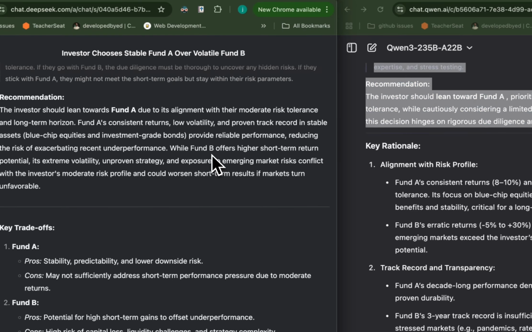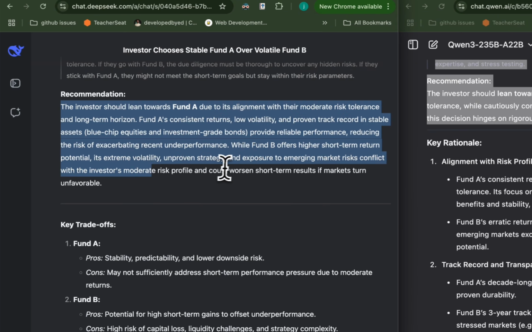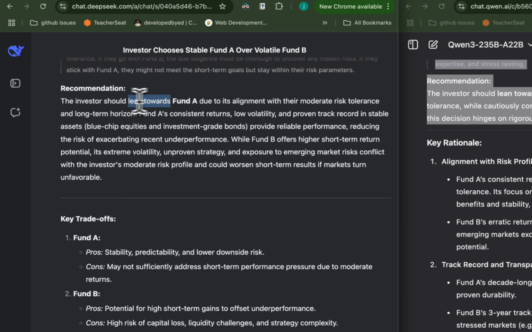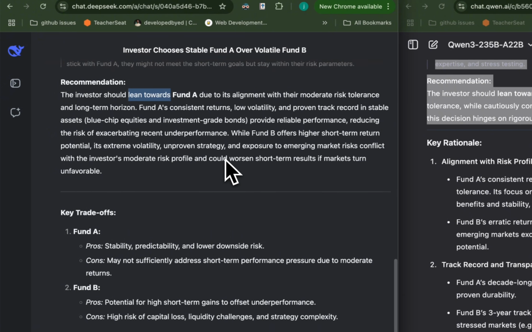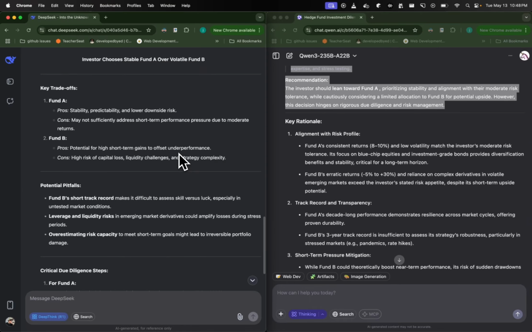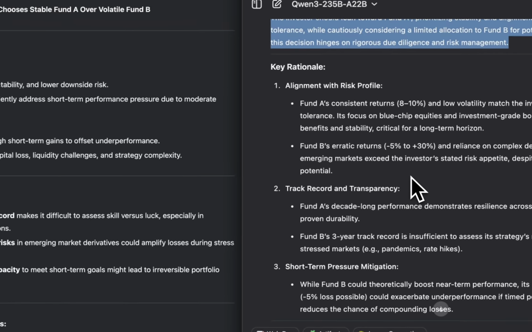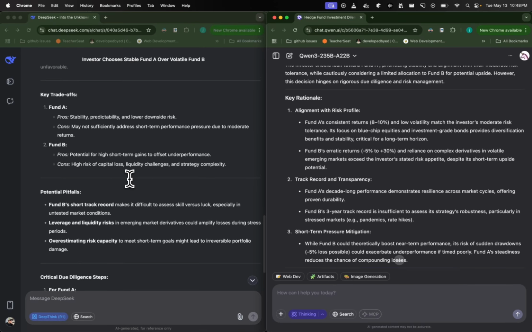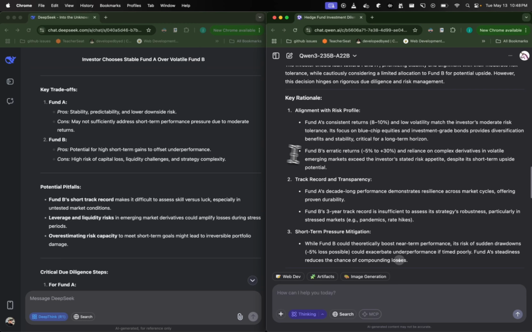Okay. This is interesting. So Deepseek, at least from this paragraph, just mentions Fund B, but it doesn't say that Fund B should be considered. Although both of them do say lean towards, so not necessarily the final decision. Okay, so let's see the way that Deepseek structures this.